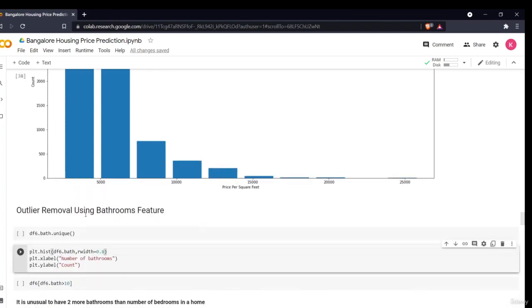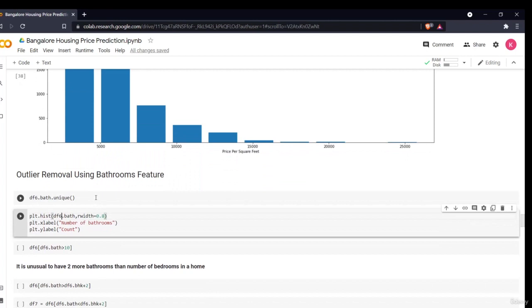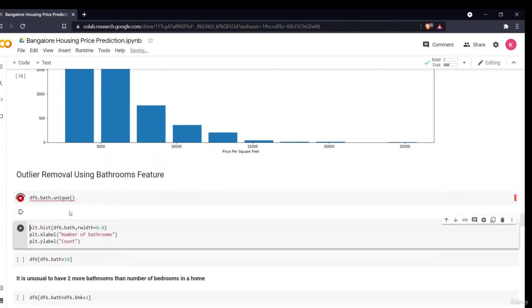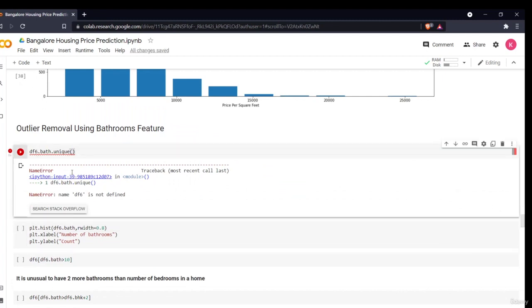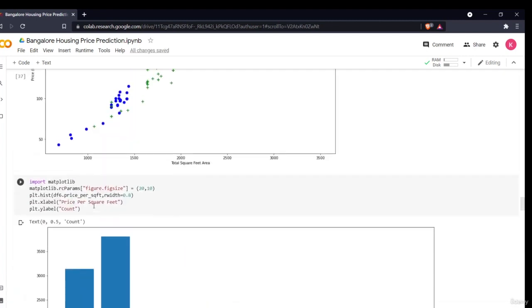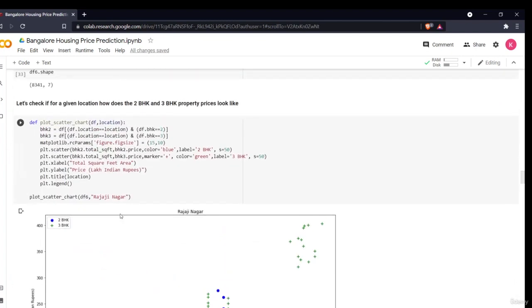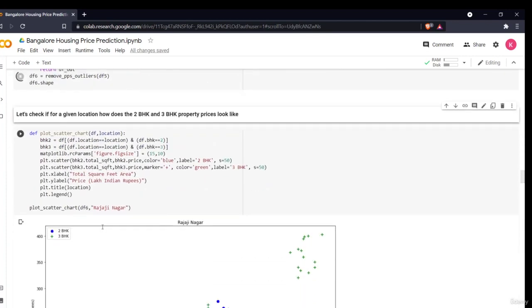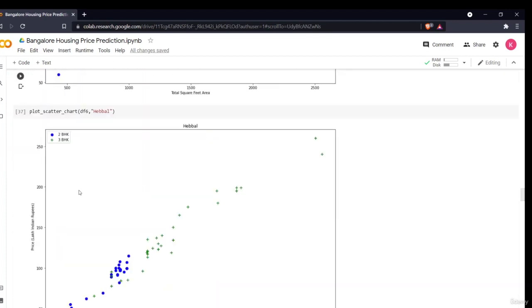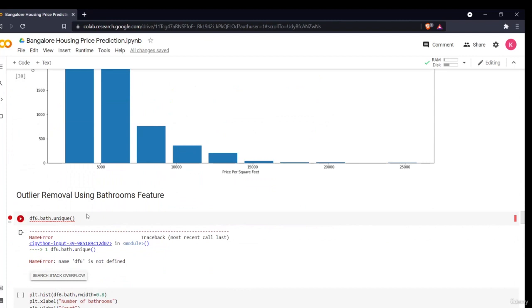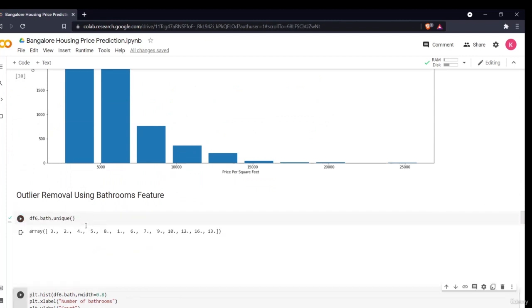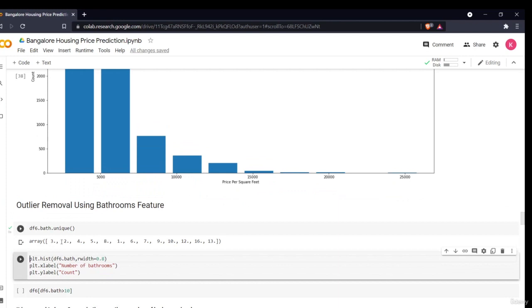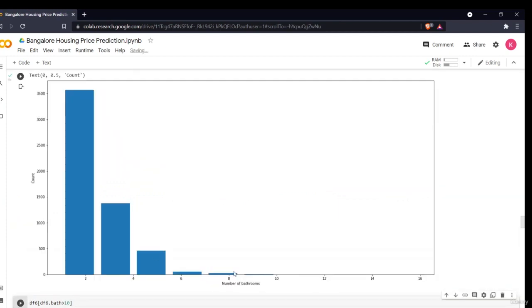So now the last thing we have to remove is outliers using the bathroom feature. For that I'll be using different variables. So now what we'll do, we'll be seeing what is the unique feature, what are the different bathrooms available. As you can see, there are different bathrooms, 3, 2, 4, 5. This is the number of bathrooms which are available. So I'll just plot a histogram between this. So as you can see, number of bathrooms.